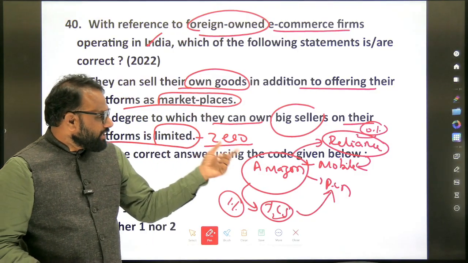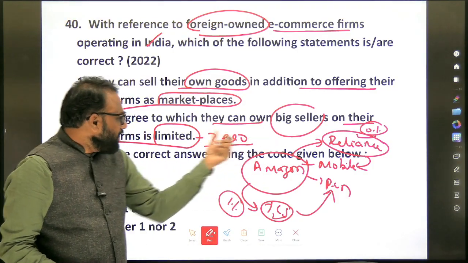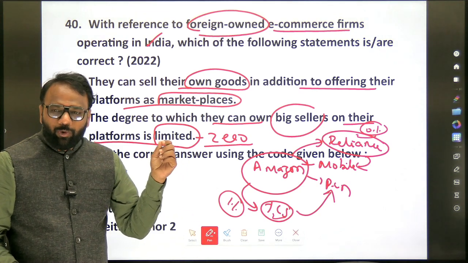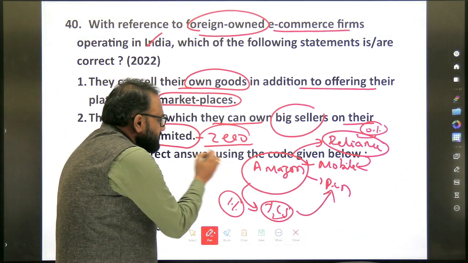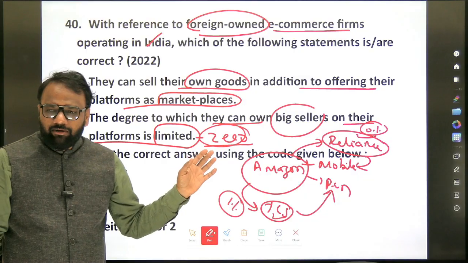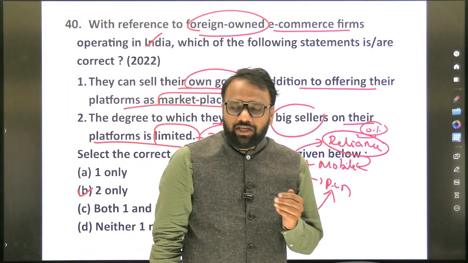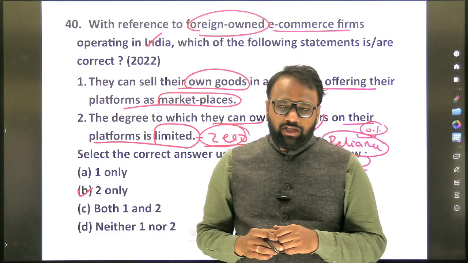The degree to which Amazon can own a big seller on its platform is not limited. It's not 0.1 or 1%. It is completely 0. Hence, it is not limited. It is 0. Hence, option number 2 is also wrong. Here the answer is neither 1 nor 2.